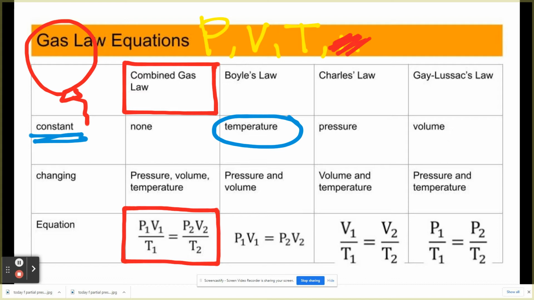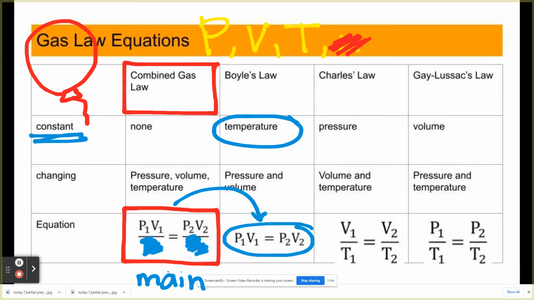Let's look again at our combined gas law equation. This is our main equation. Don't forget that. Since there's no T, we can take out the T. Just erase the T, and what do you get? It's this equation. If you take the T out of that equation, you get Boyle's law.